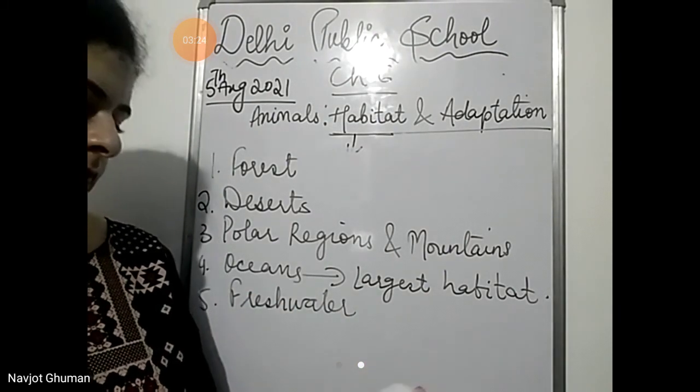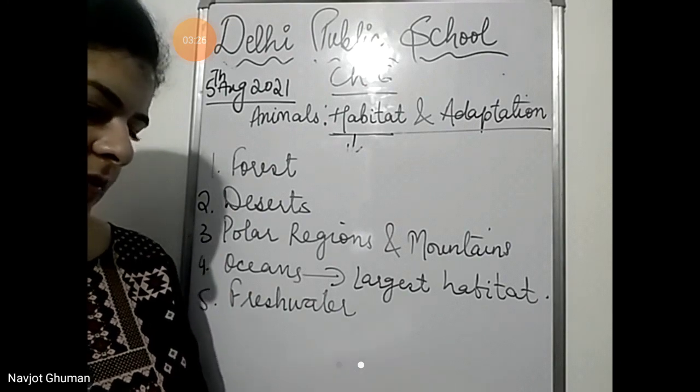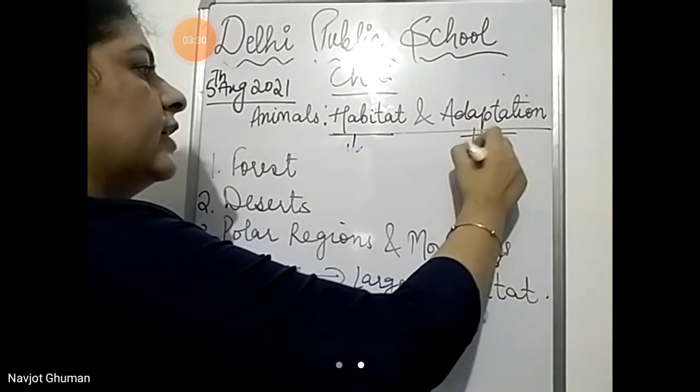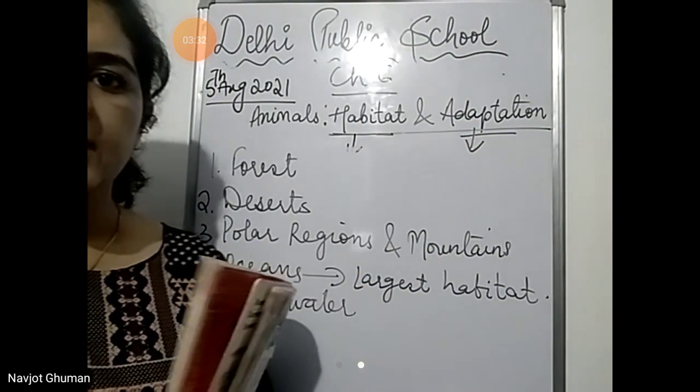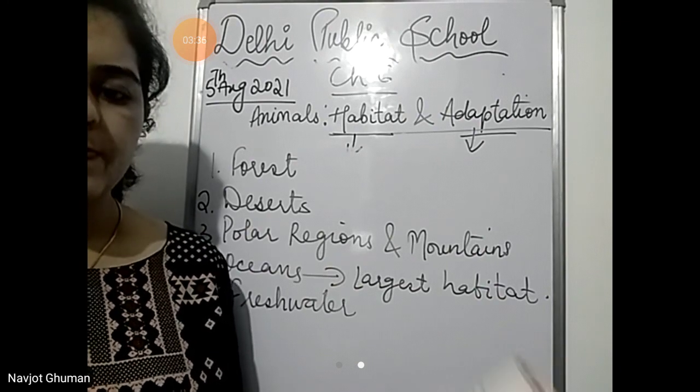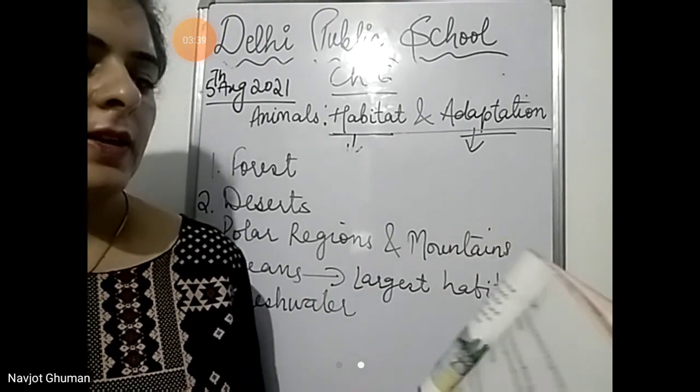Now, the next term is adaptations. Now, what are adaptations? Changes in the features, page number 75.